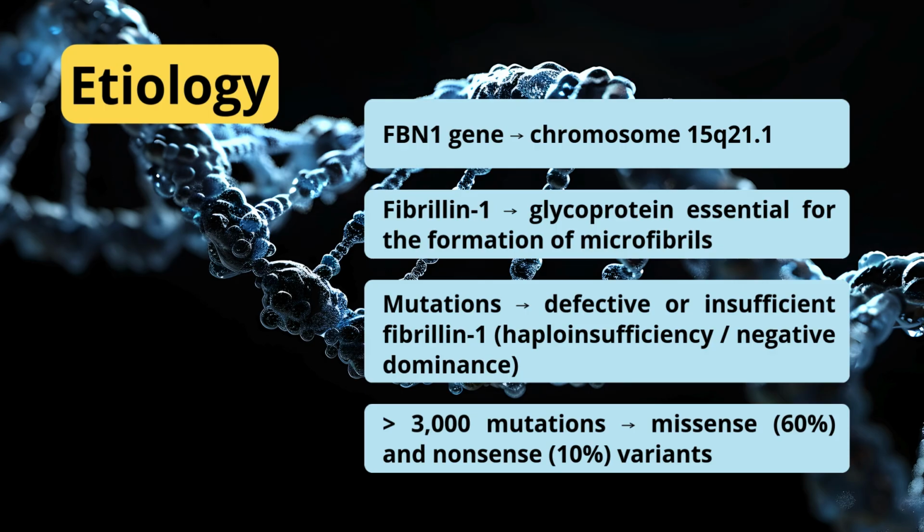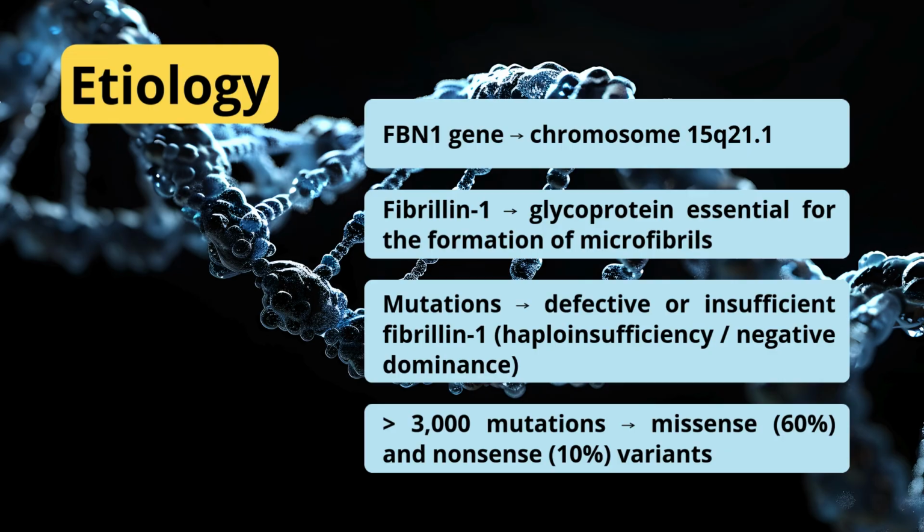The underlying cause of Marfan syndrome is a mutation in the FBN1 gene located on chromosome 15q21.1. This gene encodes fibrillin-1, a glycoprotein essential for the formation of microfibrils, which provide strength and elasticity to connective tissues.